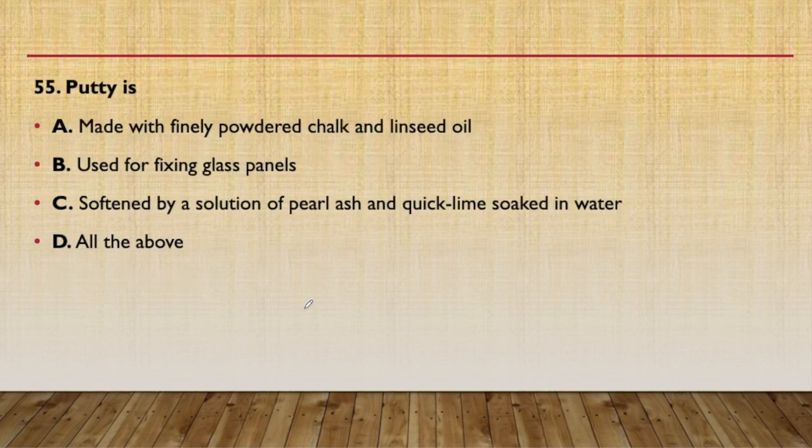Putty is made with finely powdered chalk and linseed oil, used for fixing glass panels, softened by a solution of pearl ash and quicklime soaked in water, all of the above. So the answer is all of the above. Here we have to memorize it because this is a single question on putty, and putty can be important. Any question can ask about putty, and it will be asked from this question only.